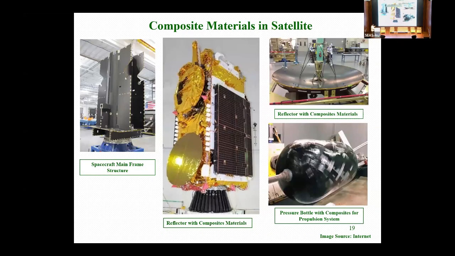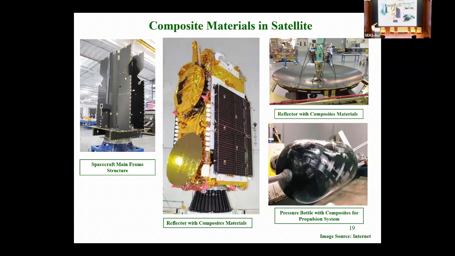So, composite material in satellite: these are realized hardware we have taken from the internet. If you can see here, this is the mainframe structure. This is the structure around which all the satellite components will be assembled. For this kind of huge structure we are going for composite because we have to save mass and take advantage of tailorability, so that this requirement in space can be met. For I-3K, I-4K, I-6K class satellites, the size and shape will be enhanced, so in a similar ratio you can save mass also. So you can see the usage of composite material in the mainframe structures.